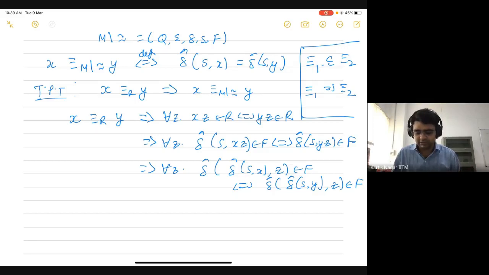So that's all I've written: delta hat of s comma xz belongs to F means that delta hat of delta hat of s comma x, comma z belongs to F.